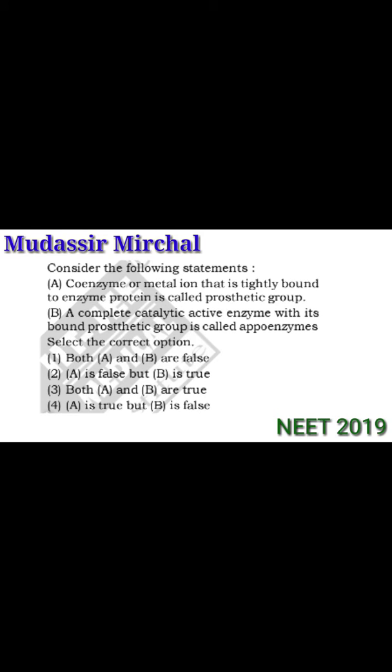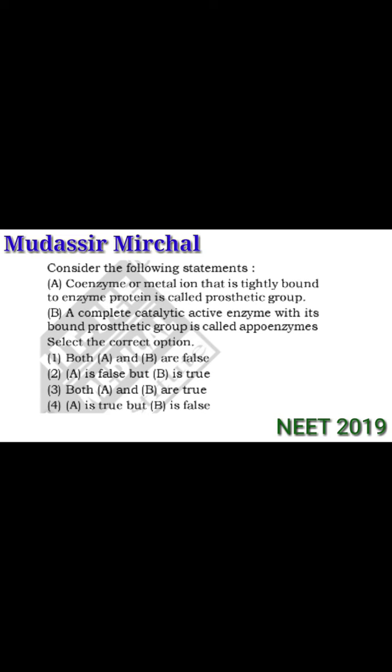Now the last question. Consider the following statements. A. Coenzyme or metal ion that is tightly bound to enzyme protein is called prosthetic group. B. A complete catalytically active enzyme with its bound prosthetic group is called apoenzyme. Select the correct option. First, both A and B are false. A is false but B is true is option number 2. The third option is both A and B are true. And the fourth option is A is true but B is false.